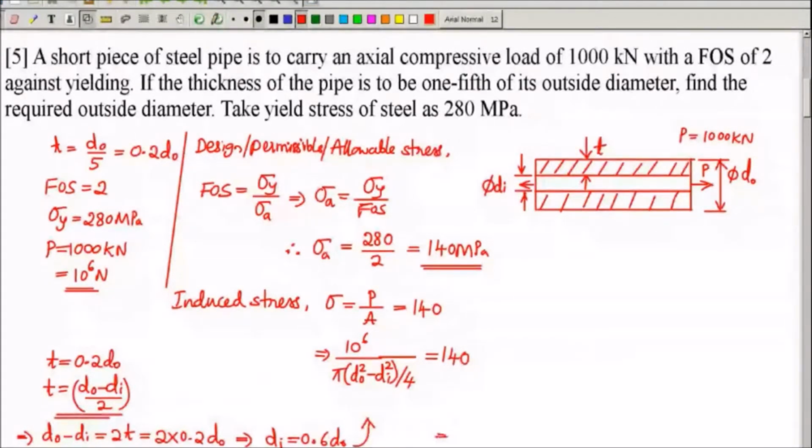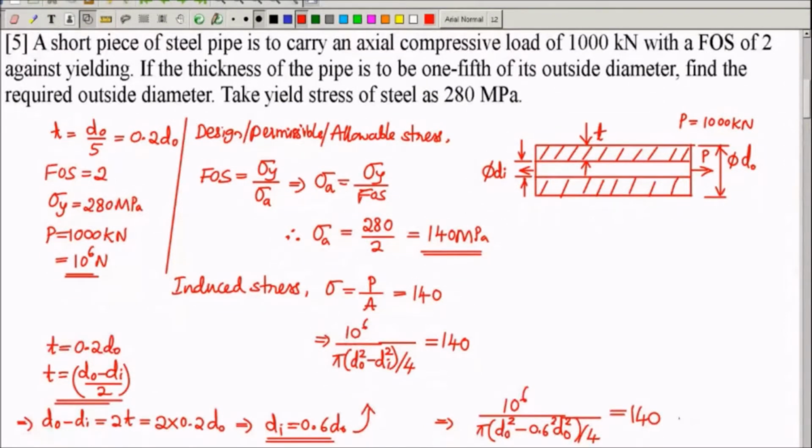When I do that, 10 power 6 divided by pi into, D naught I will keep as it is, minus, in place of Di square, I will write 0.6 square into D naught square, divided by 4, I will keep it as it is. Right hand side also, I will keep as it is. Now you observe in this equation, only D naught is unknown. You can solve this. If you solve this, you should get a diameter of 120 mm.